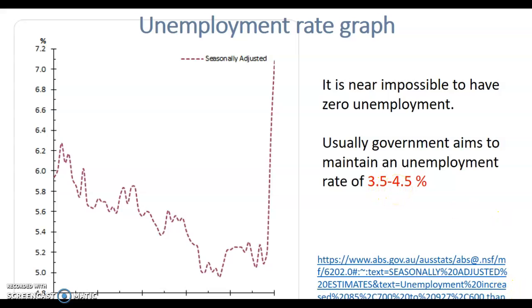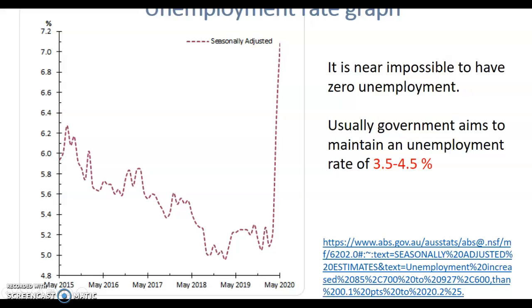Now let me see if I can make this bigger. Alright, so this is a little bit of a graph from May 2015 to May 2020. In May 2015 our unemployment rate was less than 6%. It was going up, then it came down in the middle of 2015 and the middle of 2016. Again, it went down and up, down and up. So in May 2016 the unemployment rate was down, which was 5.67%.